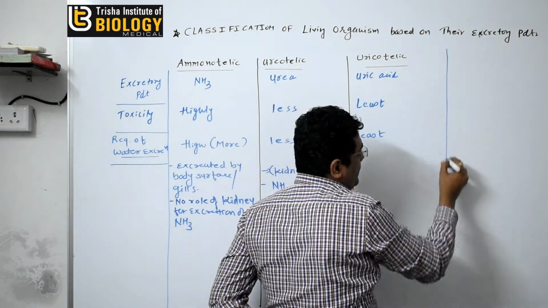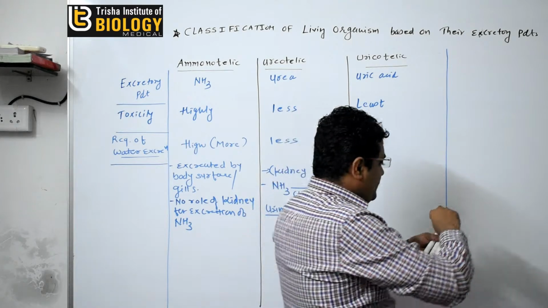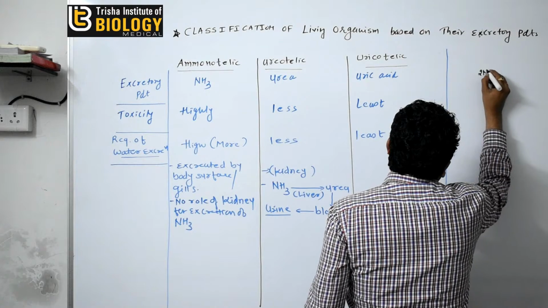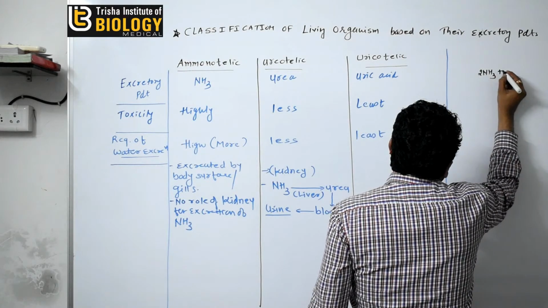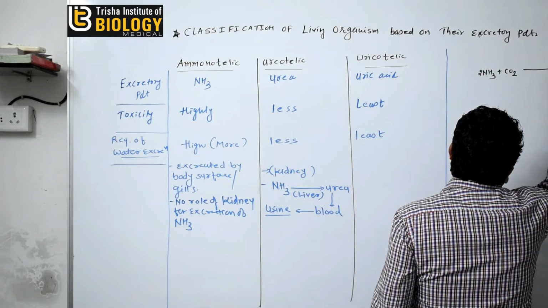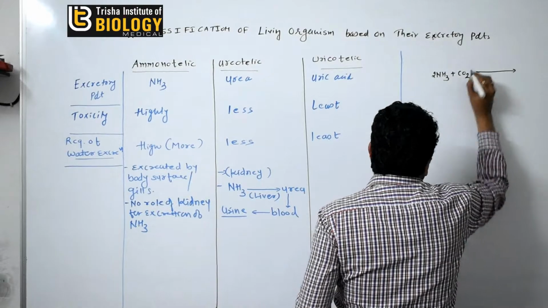liver? Okay, so here it is the urea cycle, and in urea cycle, as we all know, two molecules of ammonia react with the carbon dioxide, and with the help of the carbonyl phosphate synthetase enzyme. Which enzyme?